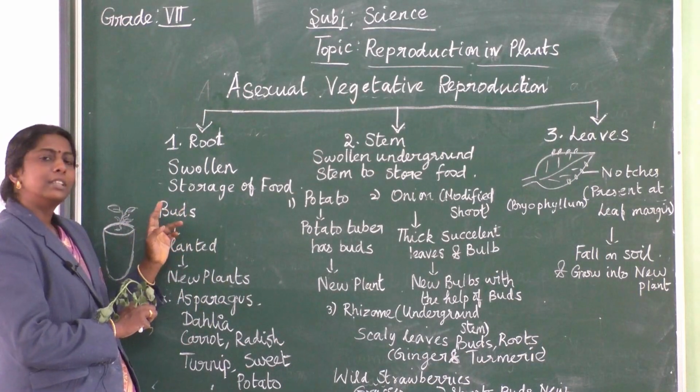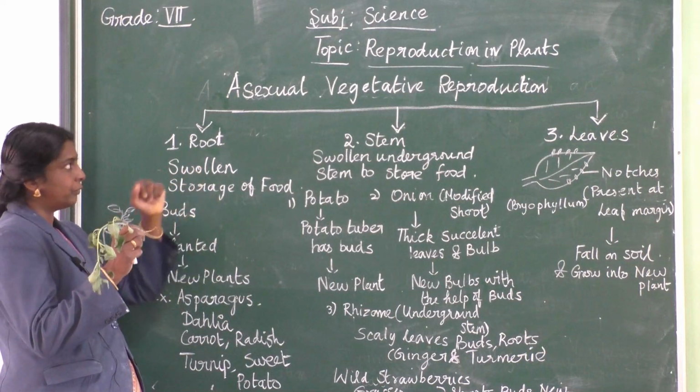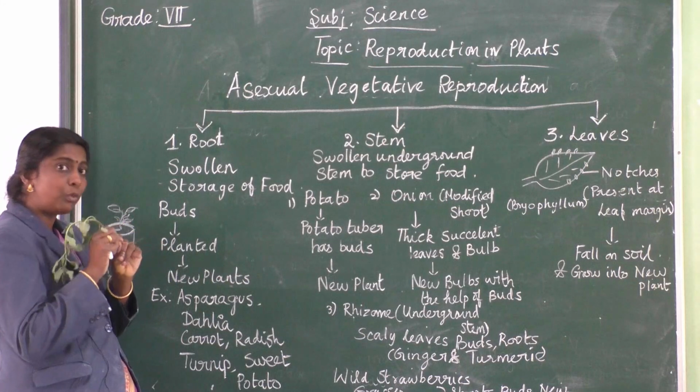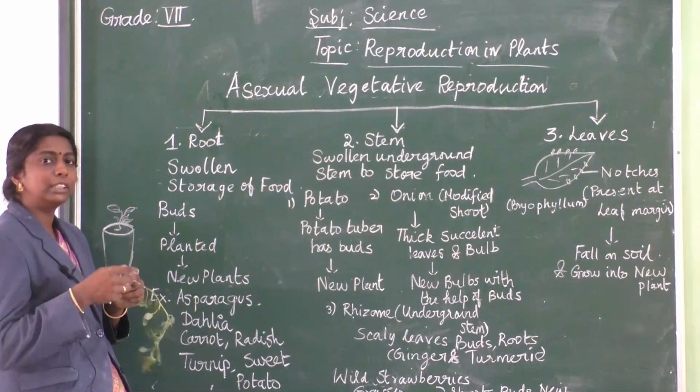So the root is swollen here. In vegetative part reproduction, the roots get swollen and are utilized for storage of food.